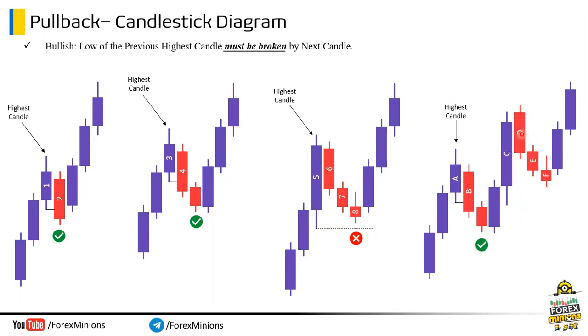But note that C is not our highest candle. Here the highest candle is candle D. And the next candle has taken out its low. So this is also a valid pullback. I hope now you can identify a valid pullback easily, keeping these rules in mind.